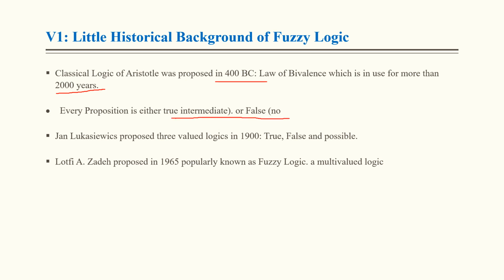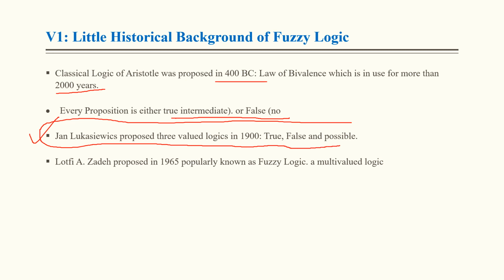intermediate or false. Jan Lukasiewicz proposed three-valued logic in 1900, and this is also the question which was asked in the assignment. Jan Lukasiewicz proposed three-valued logic: true, false and possible. Lotfi Zadeh proposed in 1965 the multi-valued logic, popularly known as fuzzy logic.